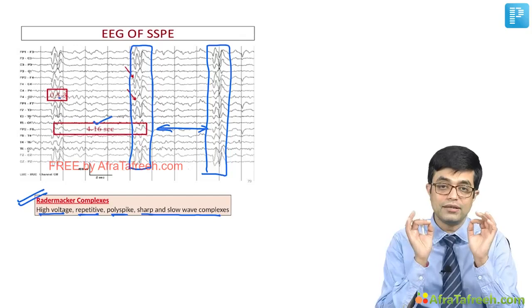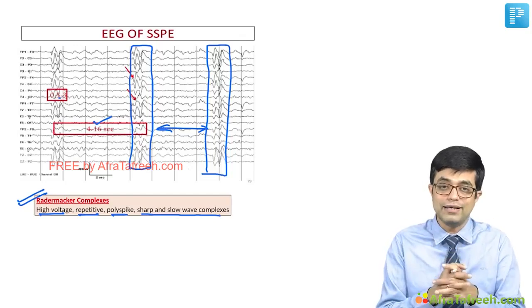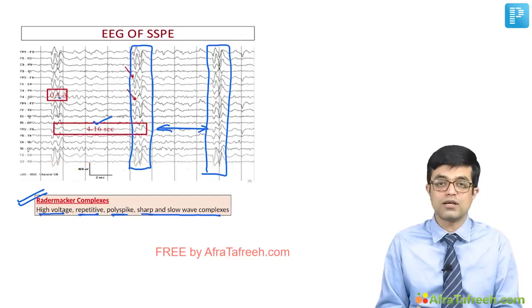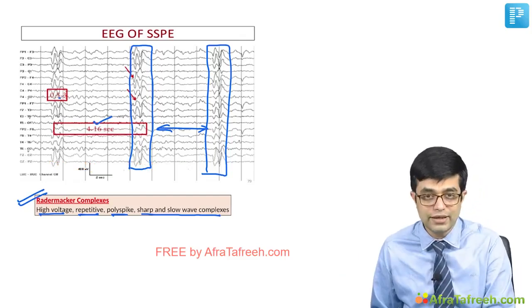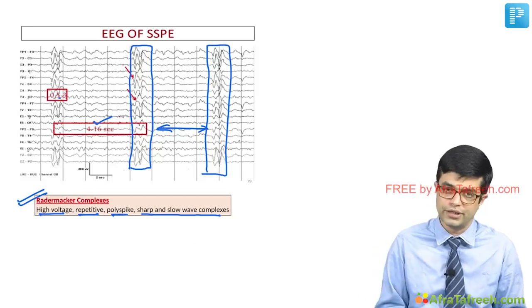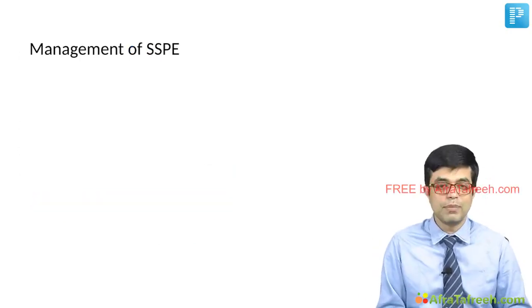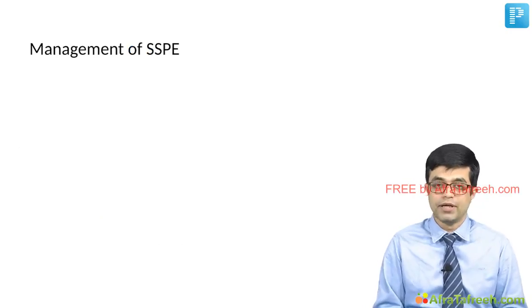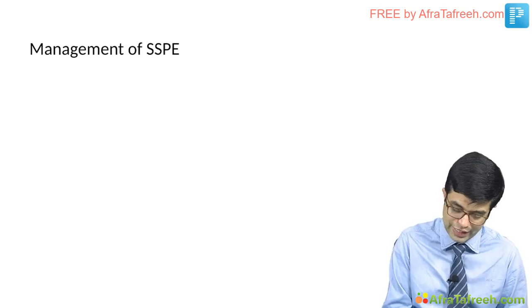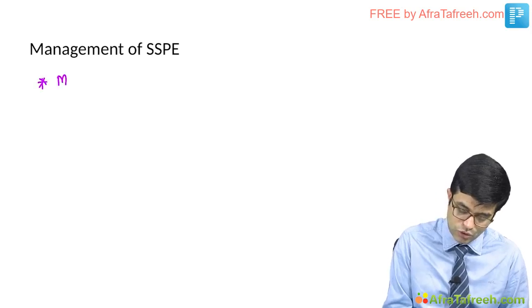However, if you go by the ideal Dyken's criteria, it says very clearly that Radermacher complex is only a minor criteria and so it is not diagnostic if you go strictly according to the criteria. Now coming to the management of SSPE. The management of SSPE is problematic for the patients who are having myoclonic jerks.